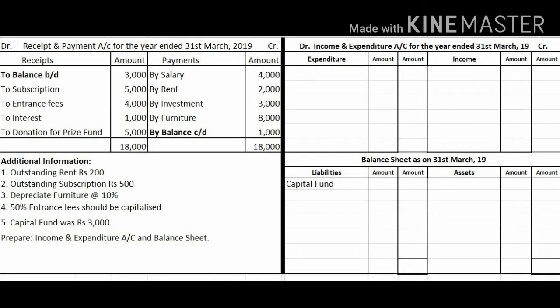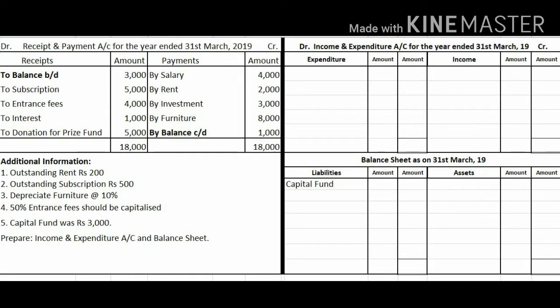And the last account which is given, donation for prize fund, is a capital receipt. So this account will be transferred to the liability side. Now let us see the accounts which are given on the payment side. From the payment side, we have to identify which are the expenses and which are the assets given on the payment side. So salaries and expenses will come on the expenditure side.